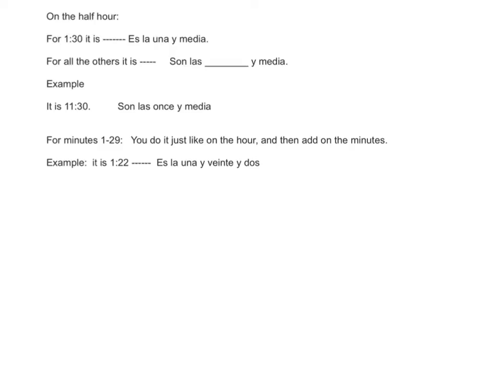The minutes are 1 through 29. Do it just like it's on the hour and then add the minutes. For example, it's 1:22, es la 1:22. It's 1:06, es la 1:06.